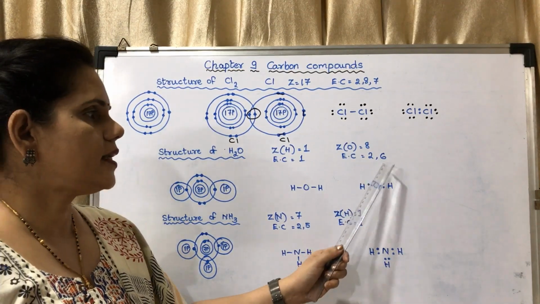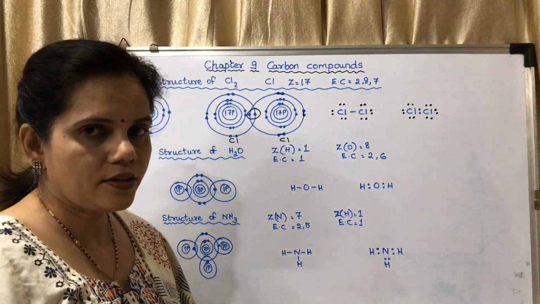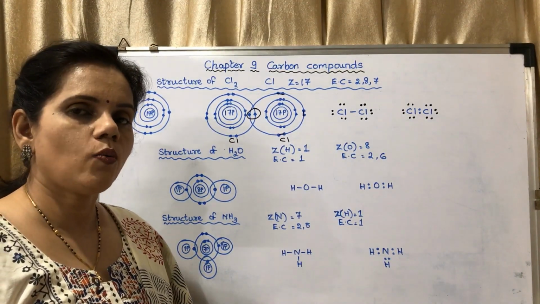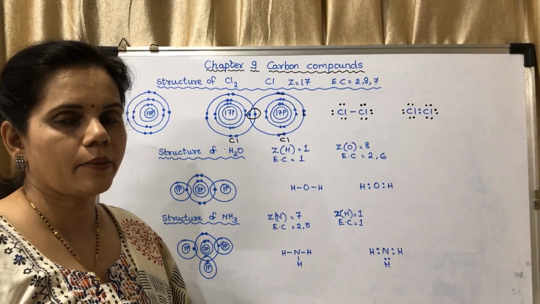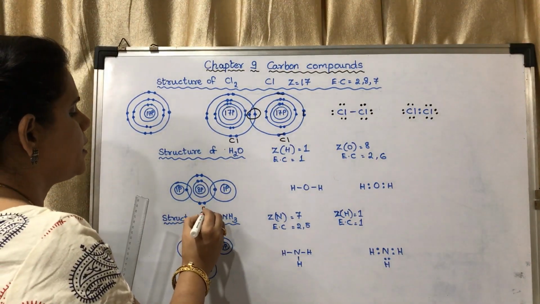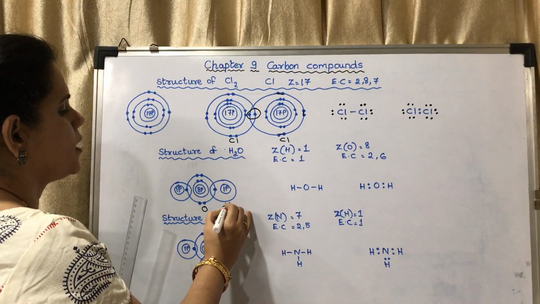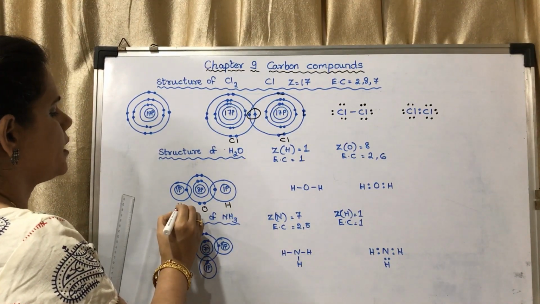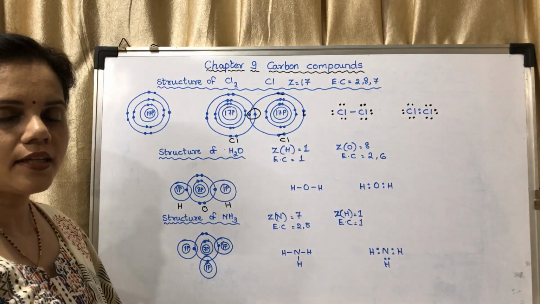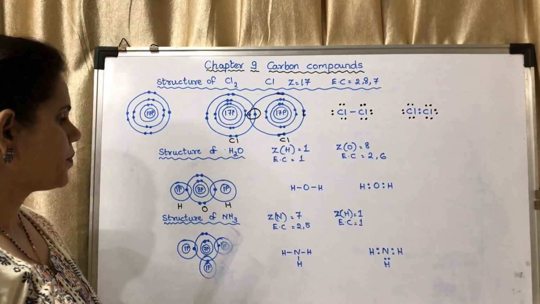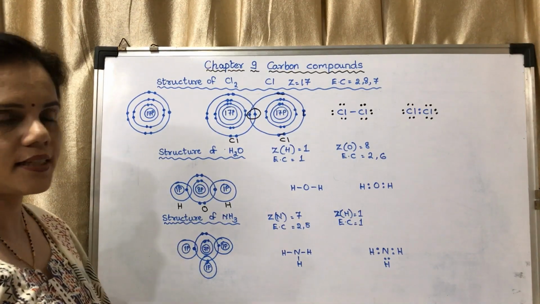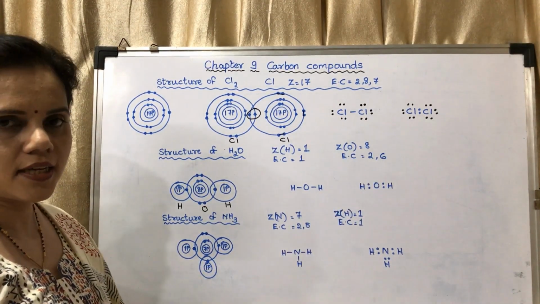So here it is 6, it wants to become 8. So it will be needing 2 electrons. So it will take 1 electron each from 2 hydrogen atoms. You may see the one in the middle is oxygen and this is one hydrogen, this is another hydrogen. In the last shell I have shown the electrons of oxygen. You may see 1, 2, 3, 4, 5, 6. 6 electrons of oxygen I have shown.